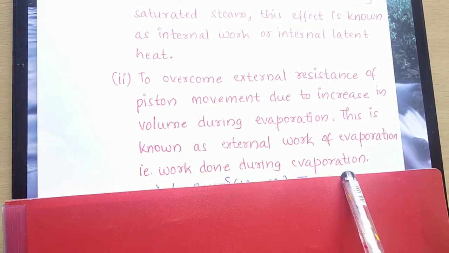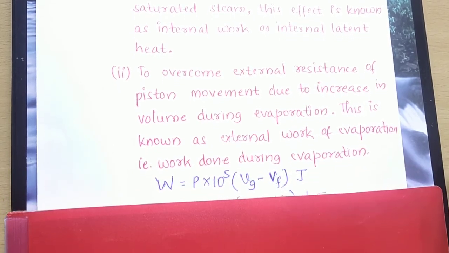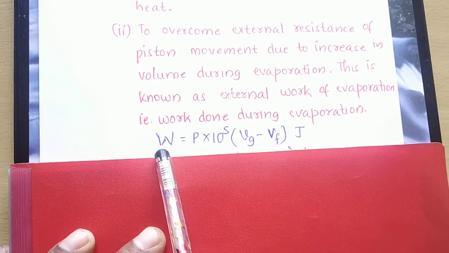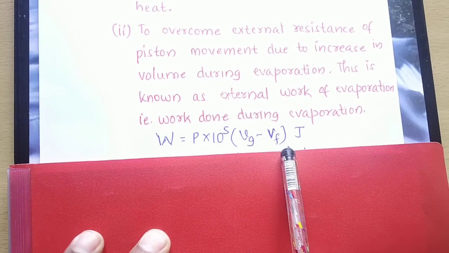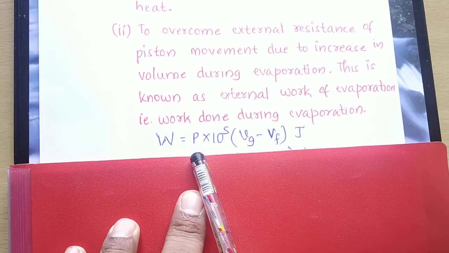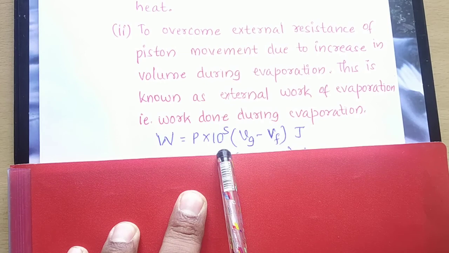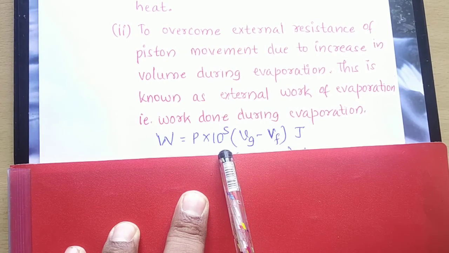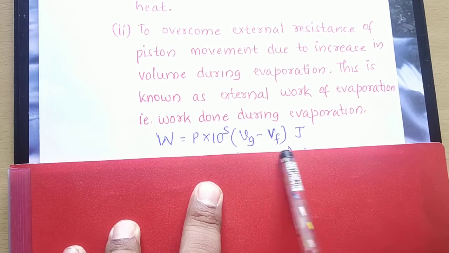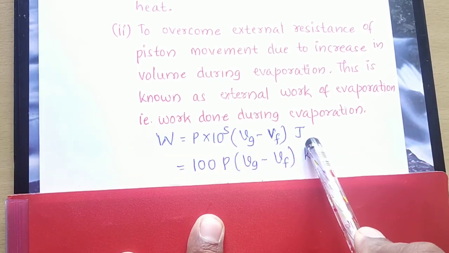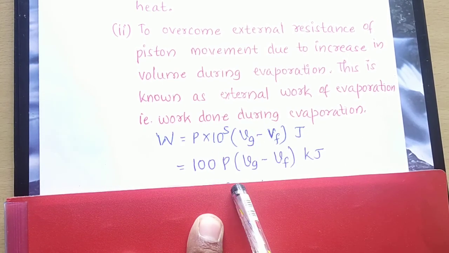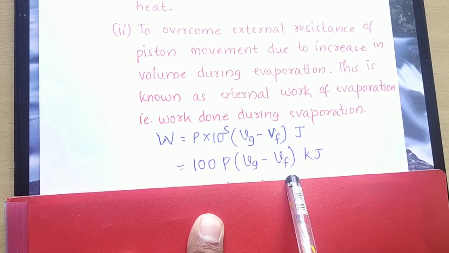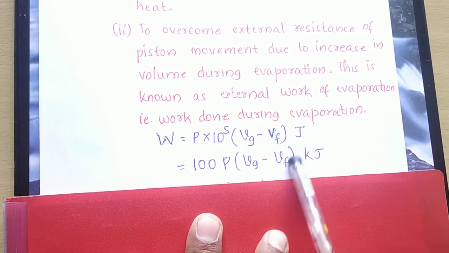The work done during evaporation is given by W equal to P into (Vg minus Vf). P is in bar, so we are converting into Newton per meter square by multiplying it by 10 to the power 5. It becomes Newton per meter square into (Vg minus Vf), so the unit will be joules. When writing it in kilojoules, we divide by 10 to the power 3, so it becomes 100 into P into (Vg minus Vf), in kilojoules.